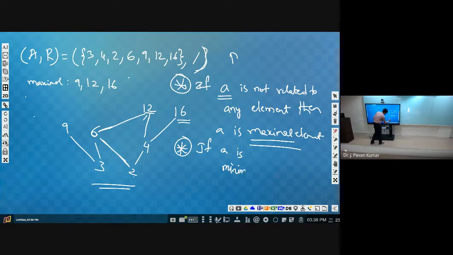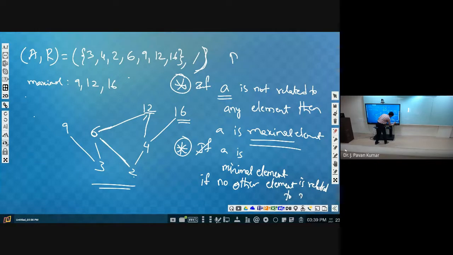How can we define it? A is called a minimal element if no other element is related to A. Then we can say this is a minimal element.